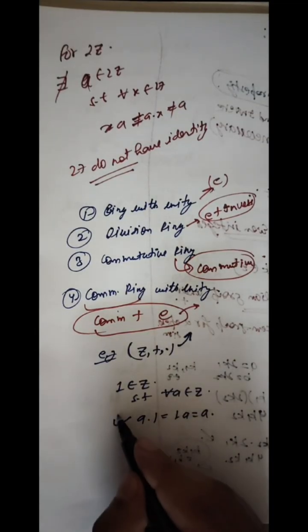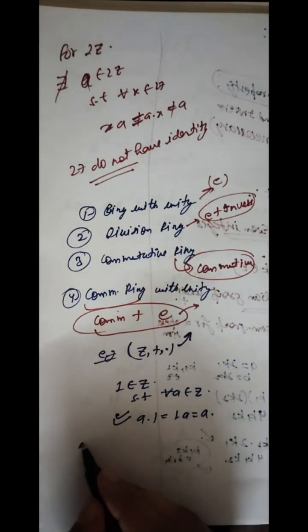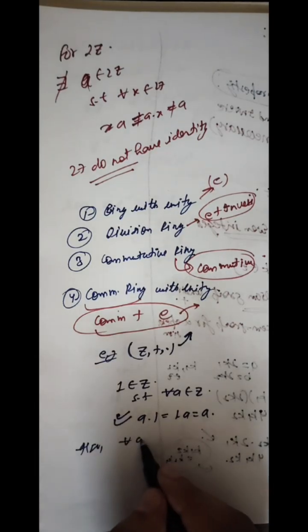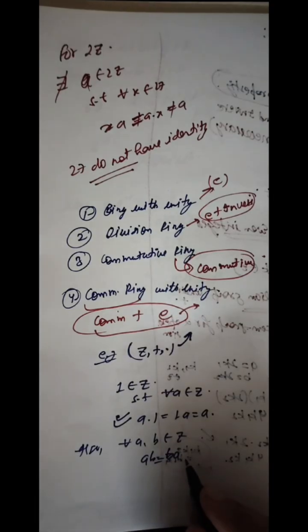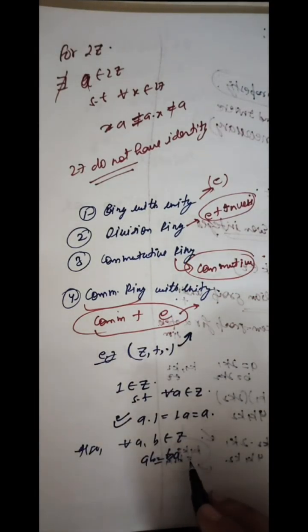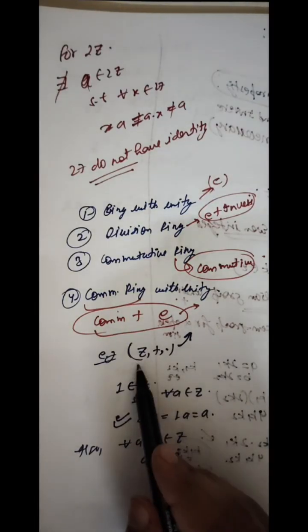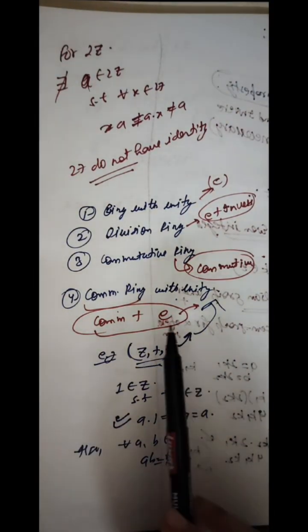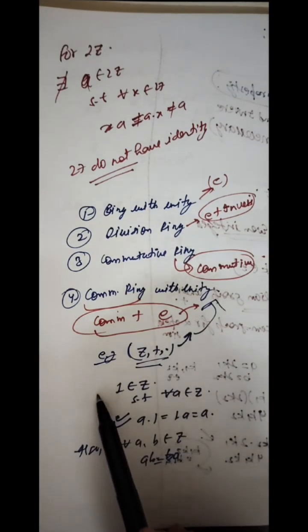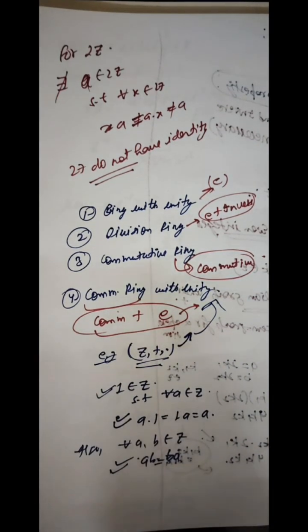Hence it has unity as well. Also for all a, b belongs to Z, a·b = b·a, as under the multiplication operation the commutative property obeys. Therefore (Z, +, ·) is a commutative ring with unity, since it is a ring, it has unity, and it follows the commutative property.